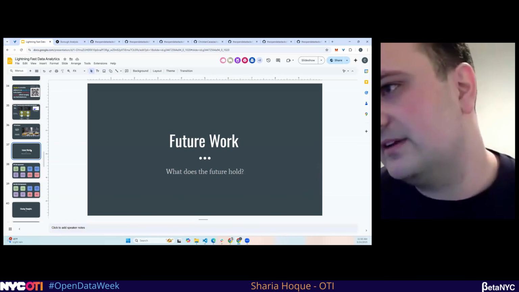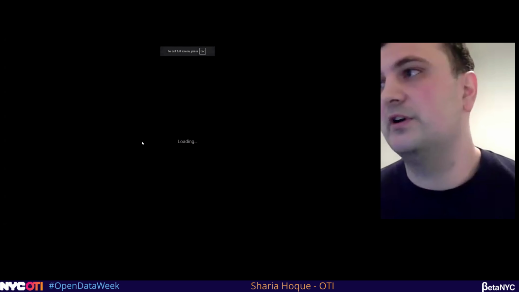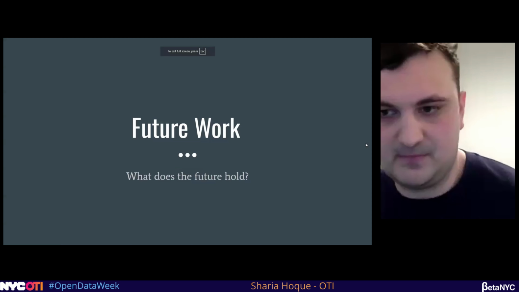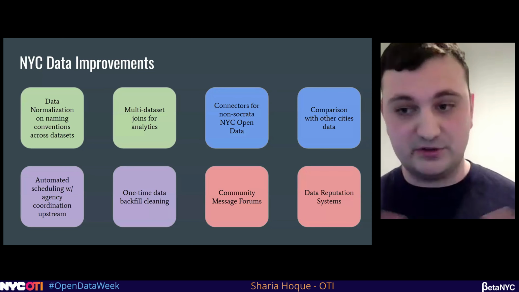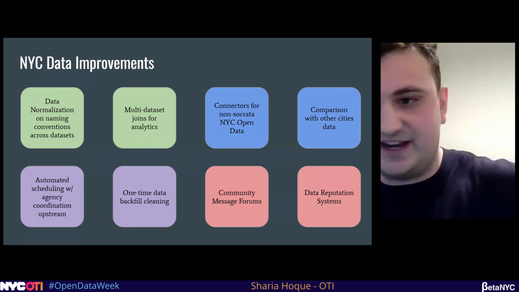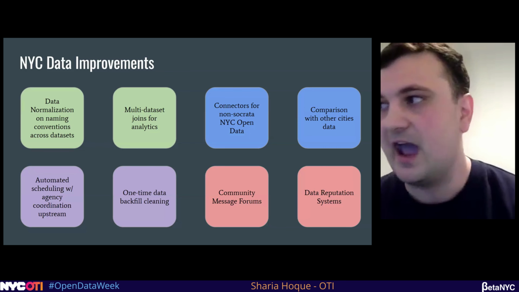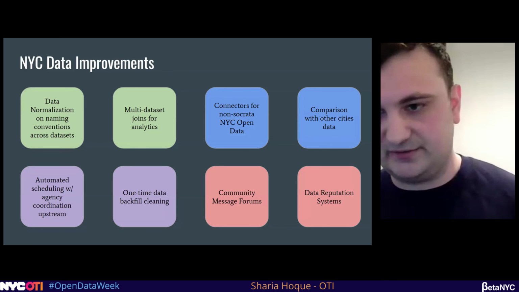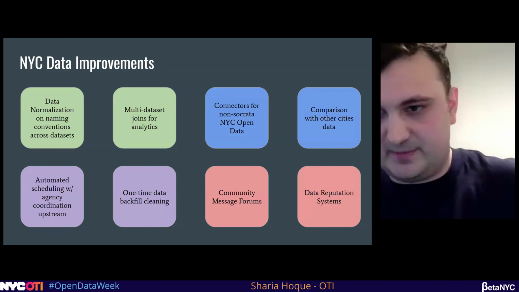I've been talking for a while. Now let's talk a bit about future work for what I'm working on with the open data stack. New York City specifically is where I'm going to be focused. These are some of the things we can use to expand out, which can make this a lot better. There's data normalization across all the different data sets, making a little more effort to make the columns standard. How do we find a date column? How do we do multi-asset joins, to make the 311 data set better with the CD number, with our community demographic data?